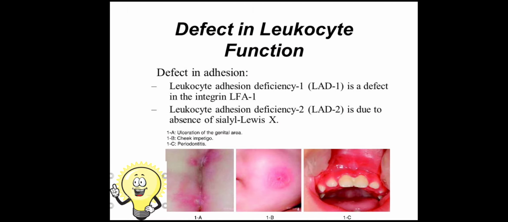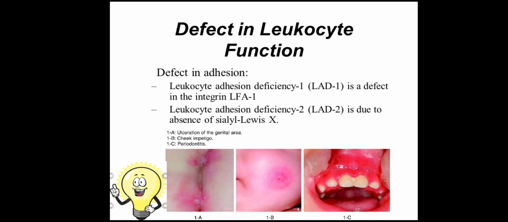So this is the applied aspect of these adhesion molecules. There are certain diseases like leukocyte adhesion deficiency 1 and 2, LAD1 and LAD2. In LAD1 there is a defect in the integrin LFA1, while in LAD2 there is absence of sialyl Lewis X, which is the ligand for the selectins.